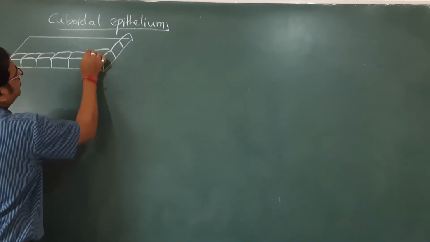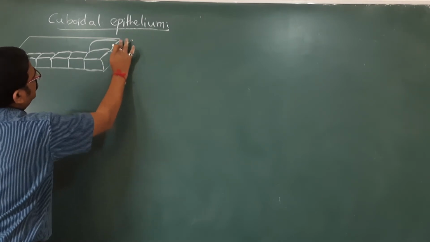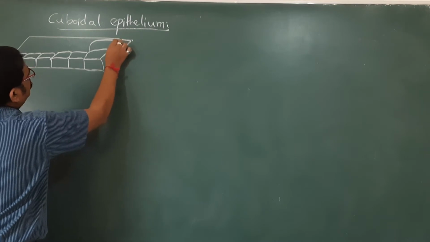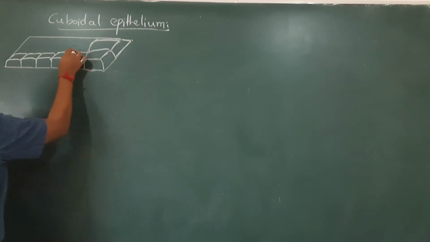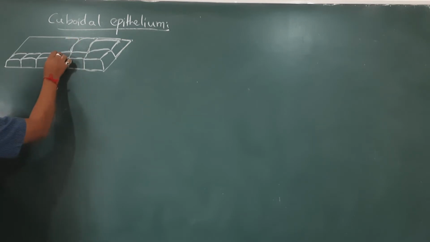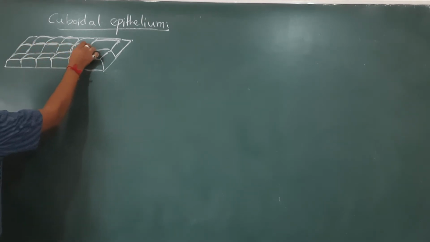The cube-like cells basically provide better protection as such. So they provide protection, and they are even involved in secretion and absorption.